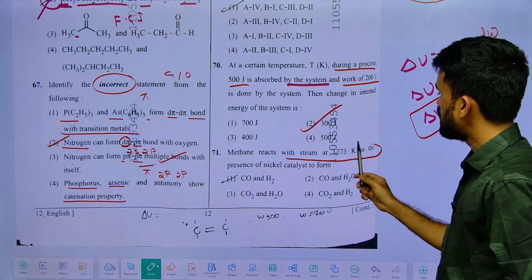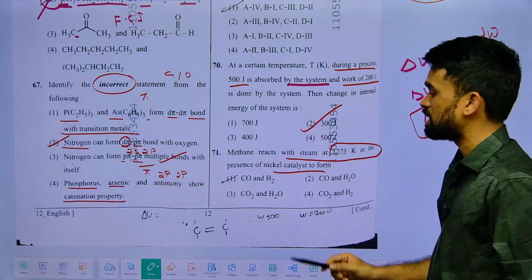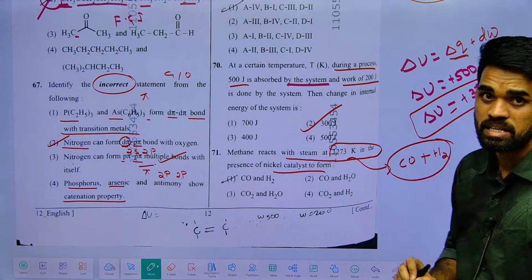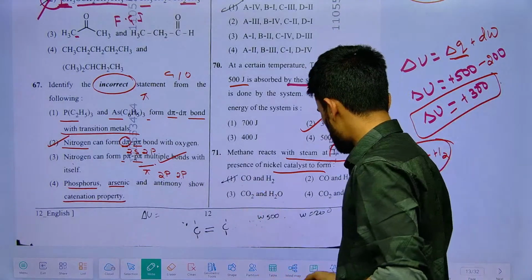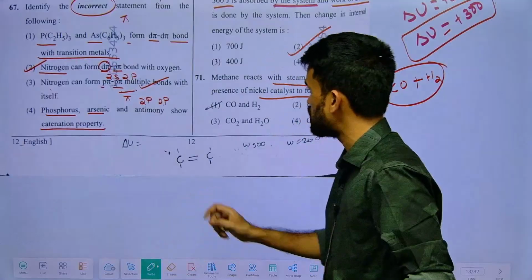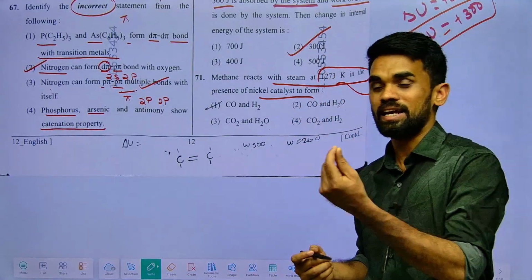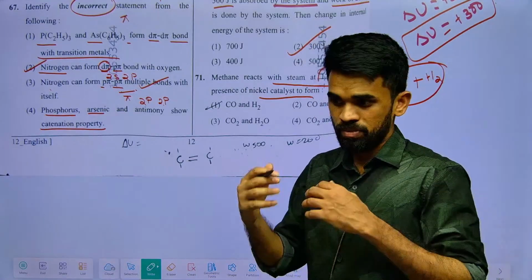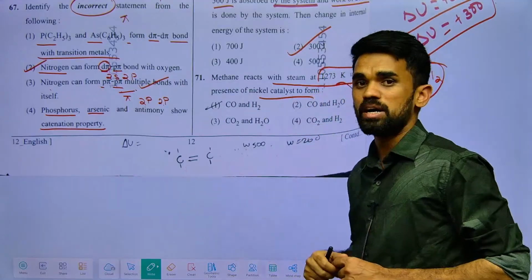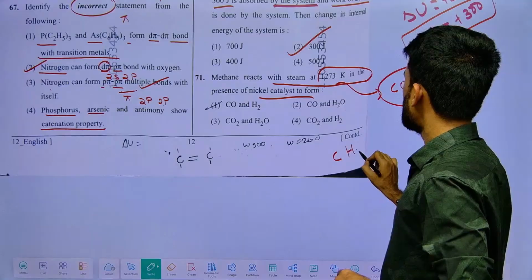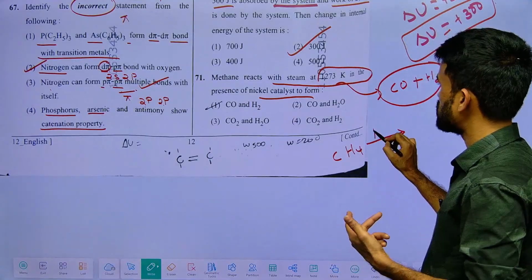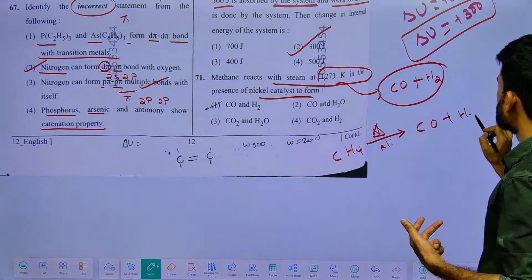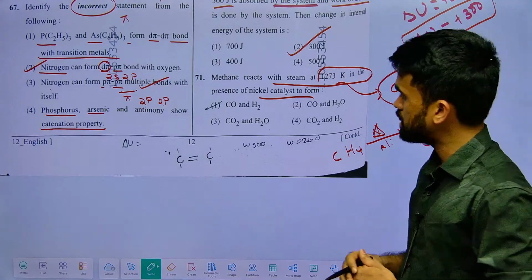Methane reacts with steam at 1273 Kelvin in the presence of nickel catalyst. Here it will form carbon monoxide plus H2. This is what we call synthesis gas. At the end of the discussion, every teacher might cover this portion, because in hydrocarbons, particularly alkenes, at the end of the chapter, this kind of reactions will be there, like aromatization and isomerization. Next, methane upon partial combustion, heating in the presence of nickel catalyst, gives you CO plus H2. This combination is called syn gas or synthesis gas.